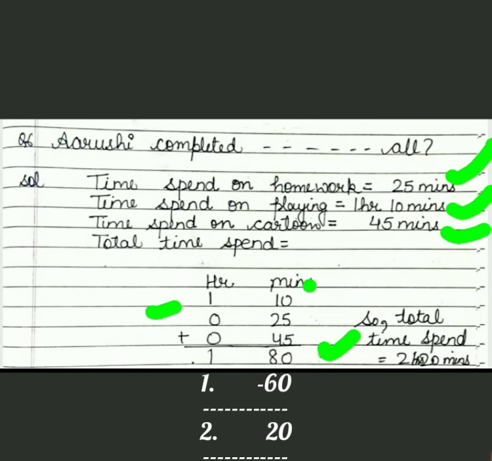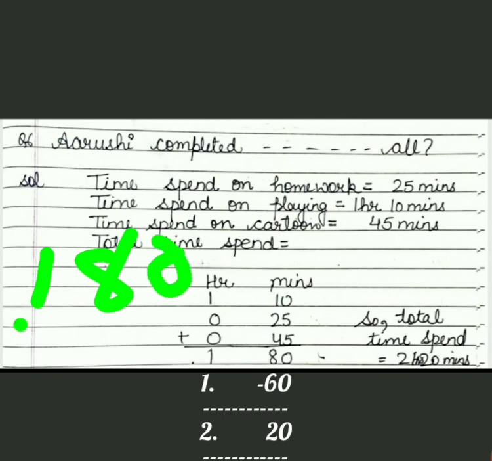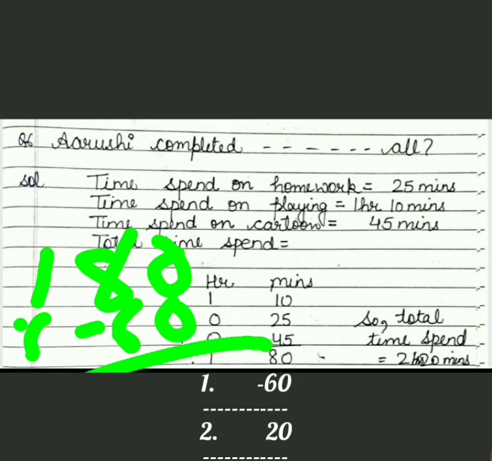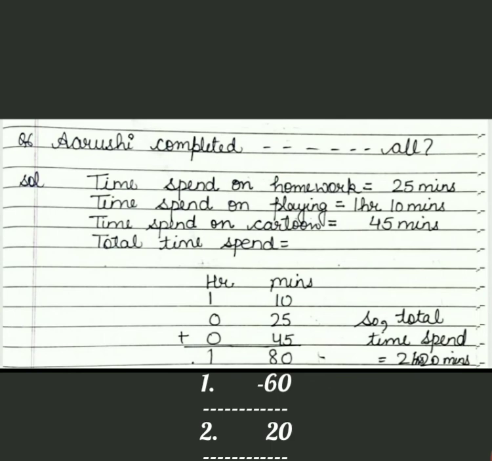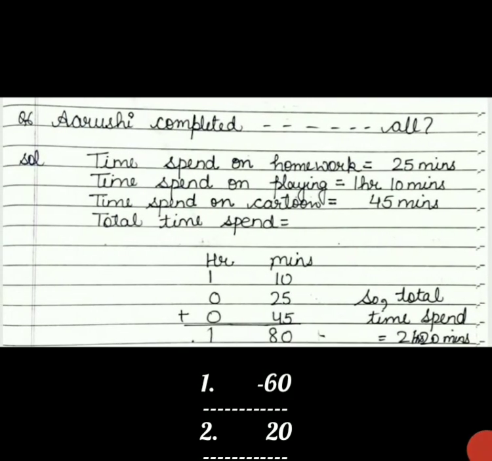After this, 1 hour 20 minutes is coming, so plus 1 here and minus 60 here. So your answer will be 2 hours 20 minutes. Clear, students? Like this we do the word problem of activity 5.